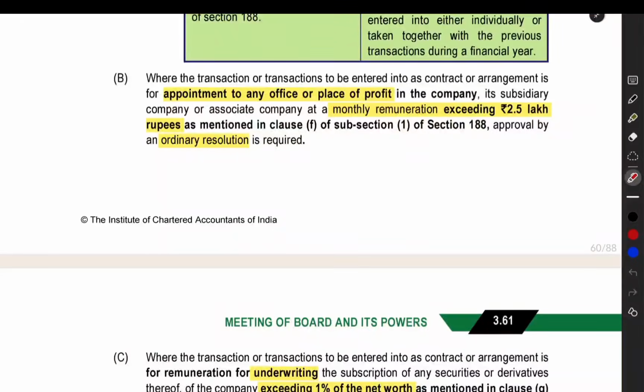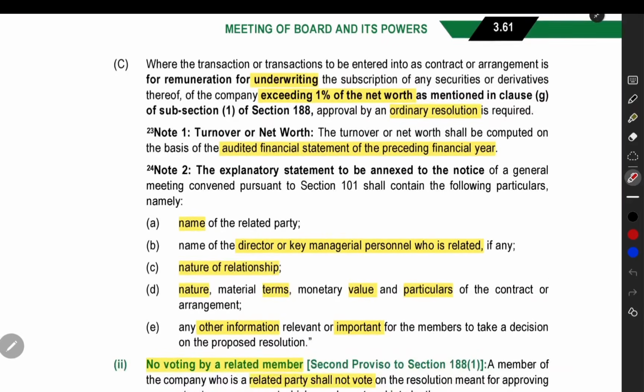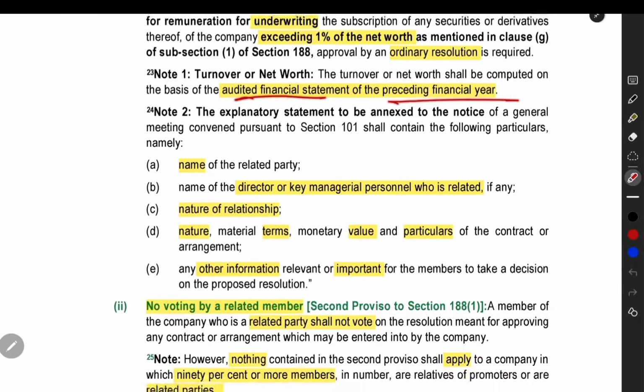Next thing is, if you are appointing a person for a place of profit, and you are giving monthly remuneration of more than 2.5 lakh rupees, then also an ordinary resolution is required. If a related party is underwriting your securities, and the amount of securities he is underwriting exceeds 1% of the net worth of the company, then also an ordinary resolution is required. The turnover or net worth is taken from the audited financial statement of the preceding financial year.